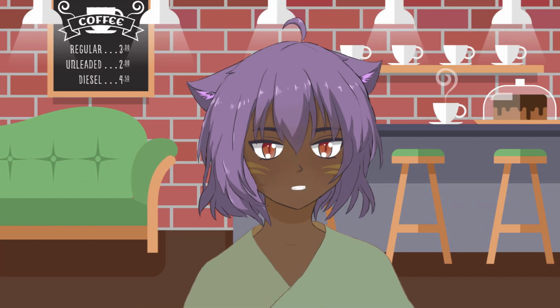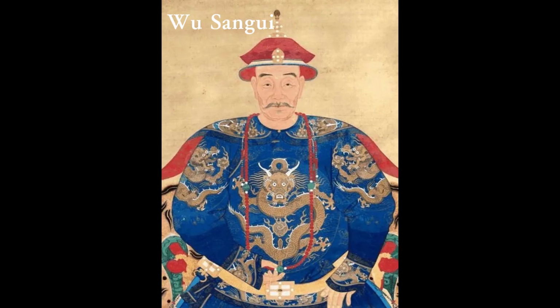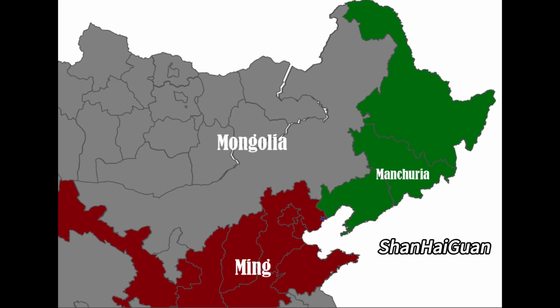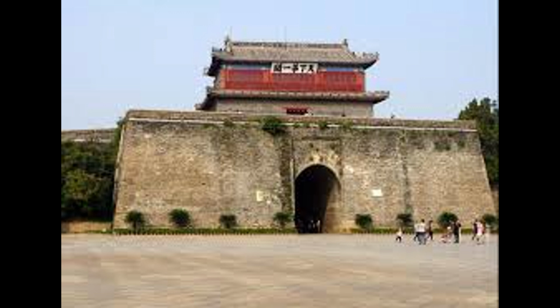Today's story revolves around another protagonist, Wu Sangui, the son of Wu Xiang, the general of Jianzhou. He was tasked with guarding ShanHaiGuan as the general of Liaodong. ShanHaiGuan can be regarded as the ancient equivalent of the Maginot Line. It is a fortress complex built at a narrow pass, separating the territories of the Ming dynasty and the Manchu.